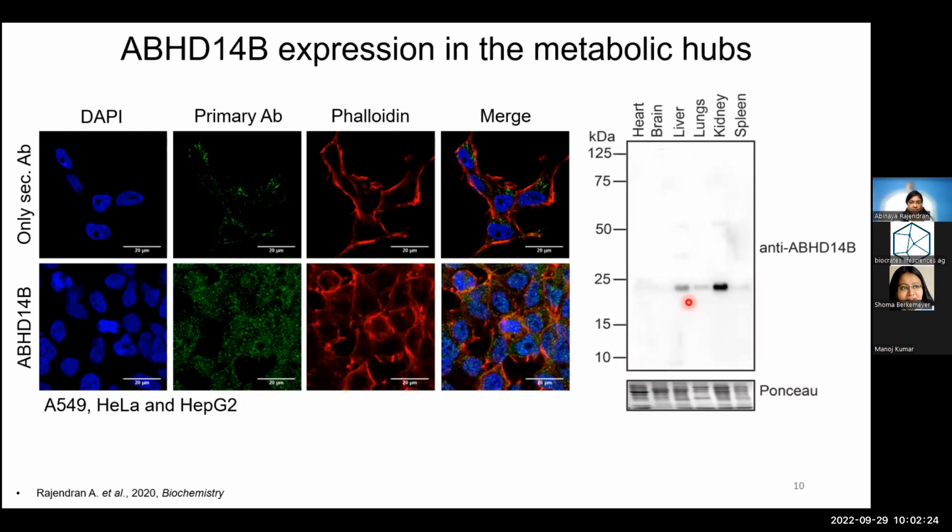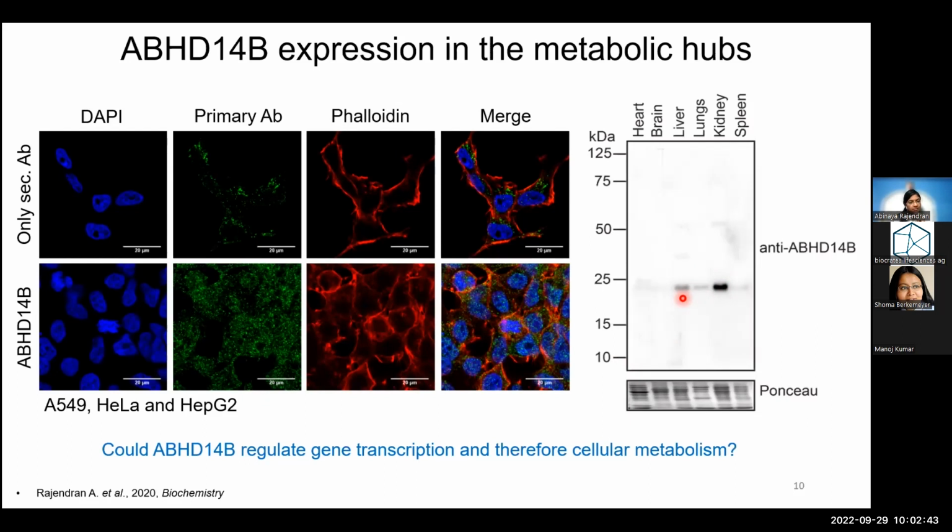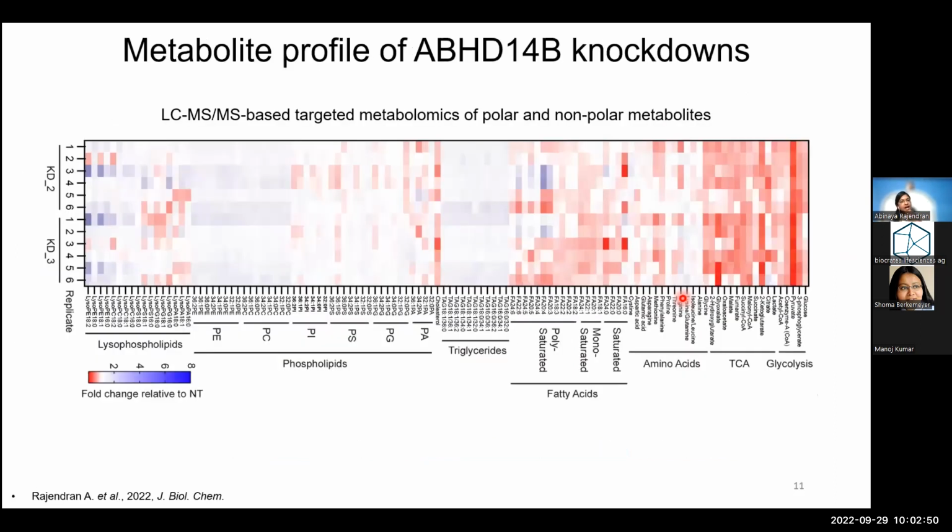And now we know that this enzyme is making the important metabolite, which is acetyl-CoA, and it is present in the metabolically active tissues. Therefore, this enzyme could also have a role to play in glucose metabolism or metabolism in general. So to find its function, the question that we asked is, could ABHD14B regulate gene transcription and therefore cellular metabolism? So to address this question, I first did a metabolic profiling of the knockdown cells and compared the levels of the metabolites with the wild type cells.